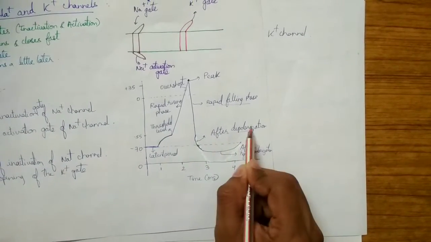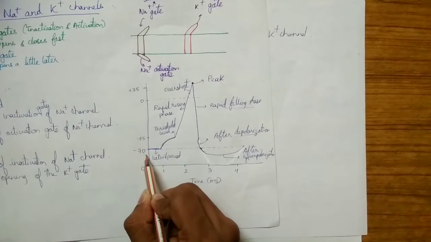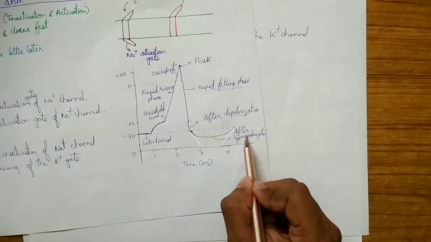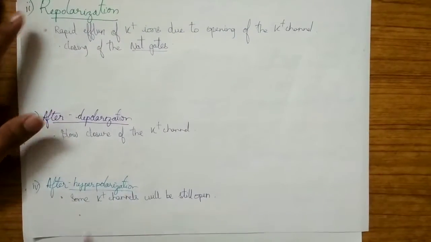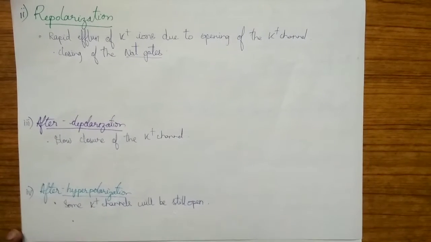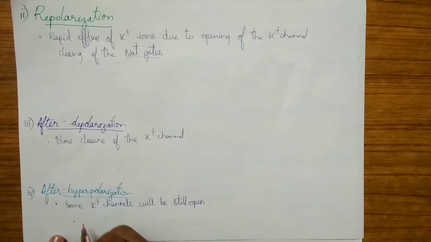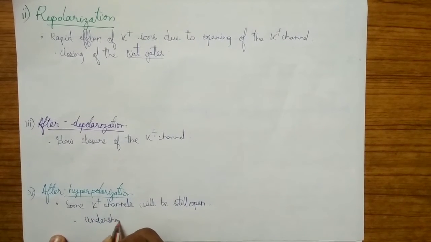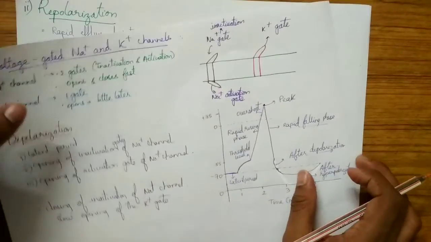After depolarization, the membrane potential will reach the resting membrane potential, which is the minus 70 millivolts. But then there will be again an after hyperpolarization phase. Why does this occur? This occurs due to some opening of K+ channels. Due to the opening of some K+ channels, there will be again efflux of K+, therefore decreasing the membrane potential and making it negative. So there will be an undershoot. This explains the after hyperpolarization phase, and this is the whole process of the action potential.